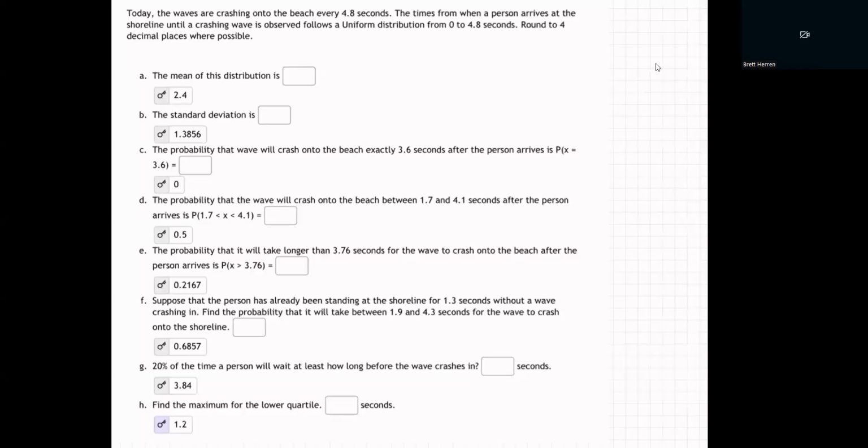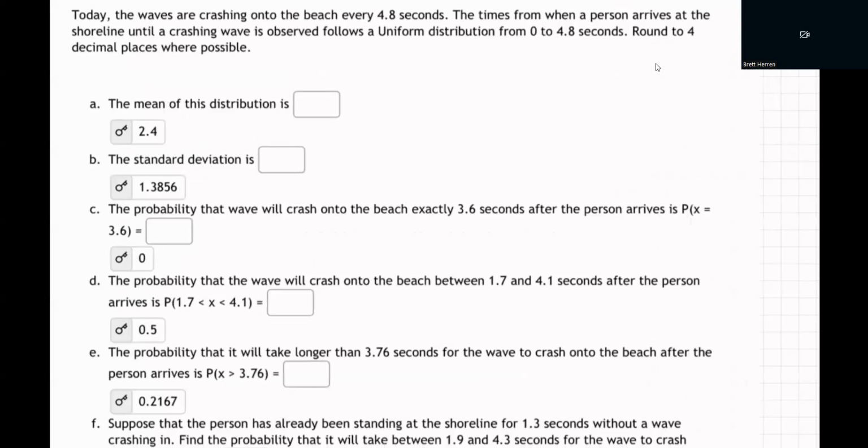Okay, so on this example, it says today the waves are crashing onto the beach every 4.8 seconds. The time from when a person arrives at the shoreline until a crashing wave is observed follows a uniform distribution from 0 to 4.8 seconds. Round to four decimal places where possible. Okay. So the key word here is uniform distribution.